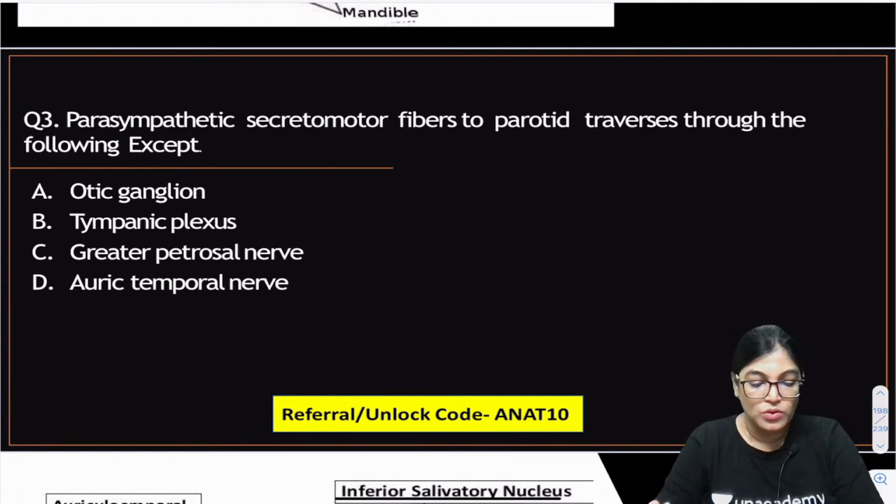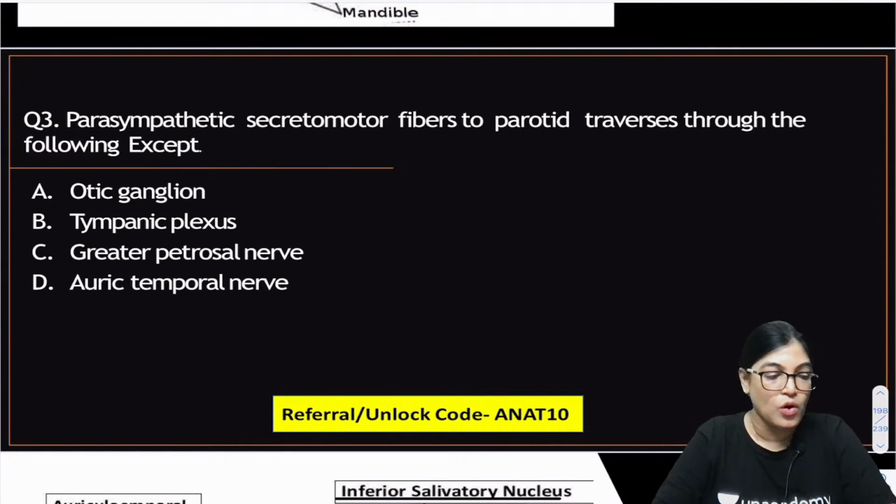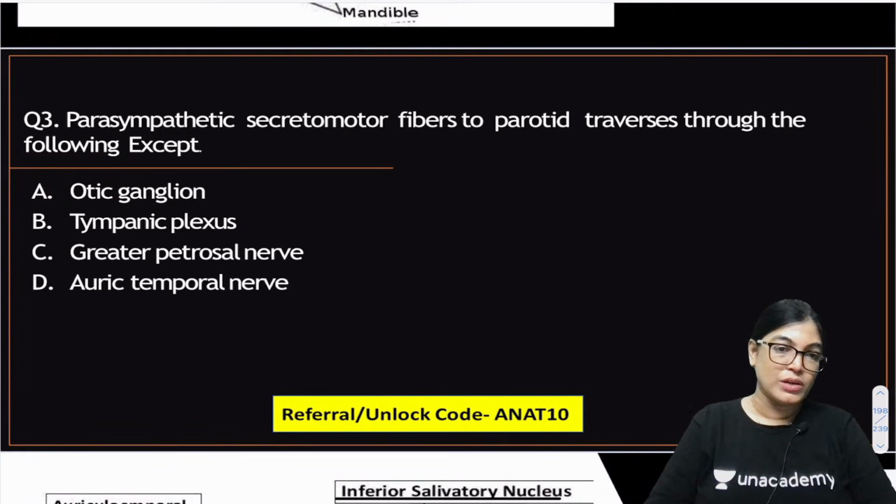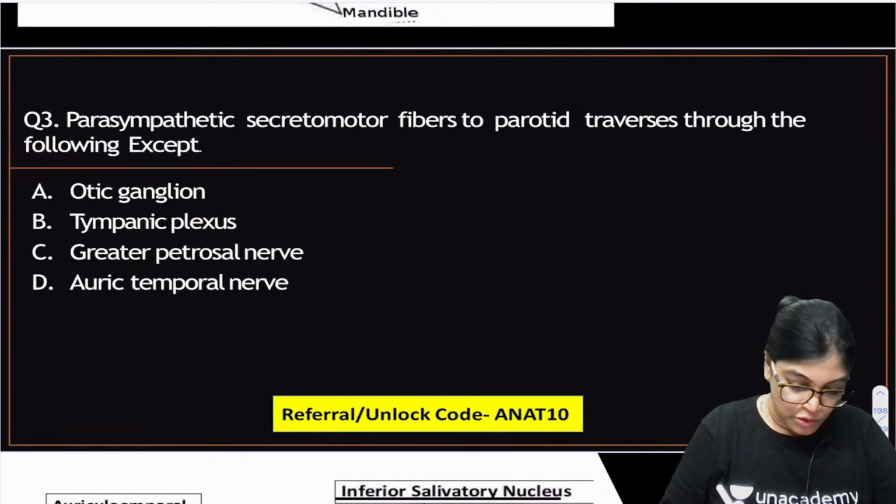So here you have to know parasympathetic secretomotor fiber to parotid gland traverses through following except. So which is the correct answer? It is not traversing through which of the following structure? Otic ganglion, tympanic plexus, greater petrosal nerve, auriculotemporal nerve. So according to you, which is the correct answer?